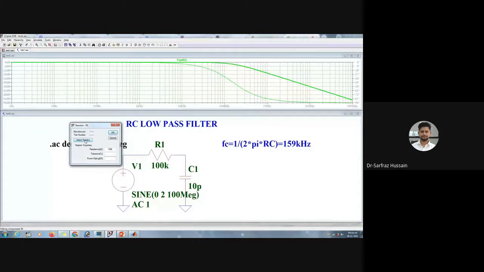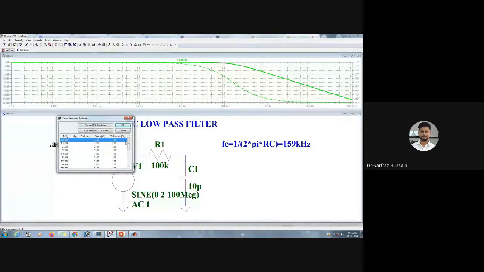So if you click on this one, select resistor, you will get a lot of database over here. Okay, so these are available in the market. So these are all available in the market. For this one, it is 100K, and it has a power rating of 0.1 and tolerance of 1. So you can choose any of these resistors.